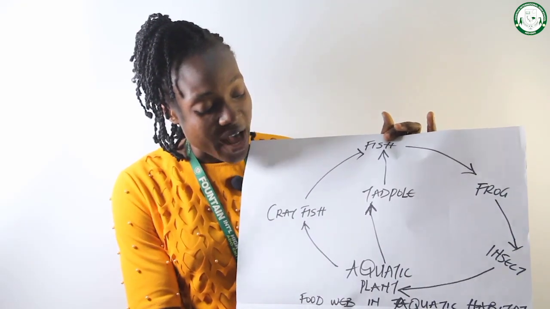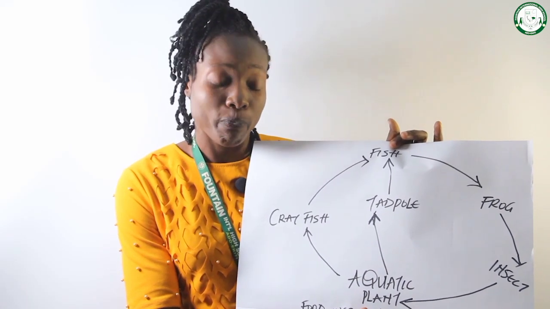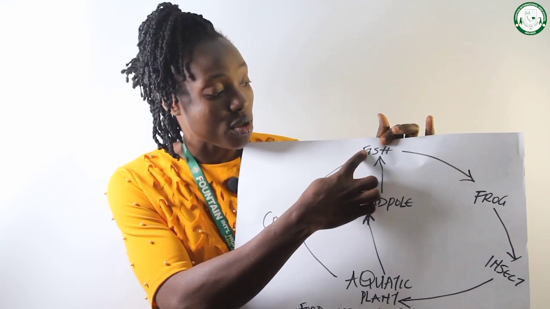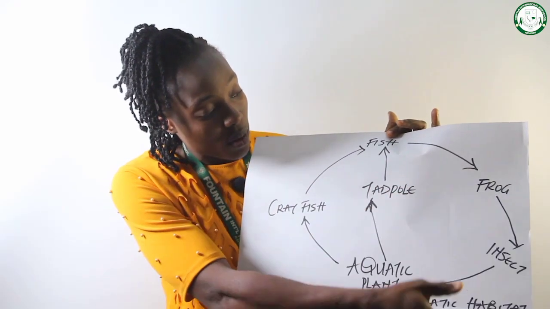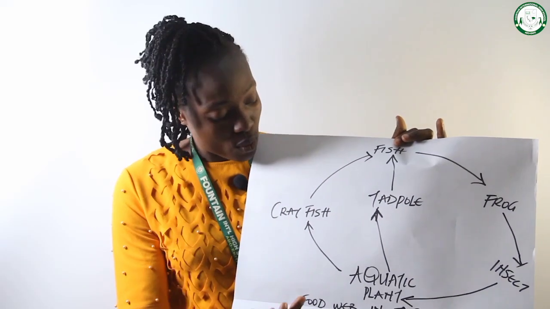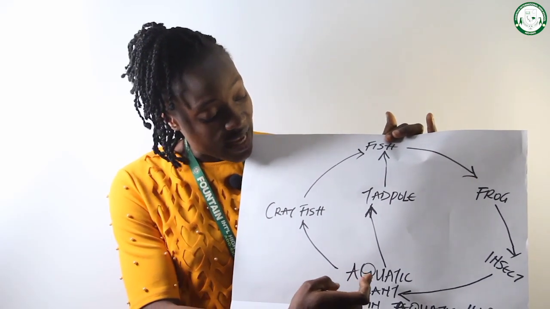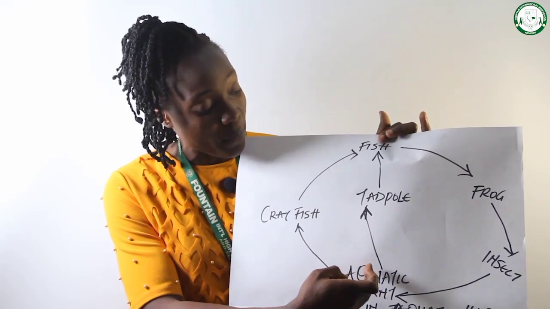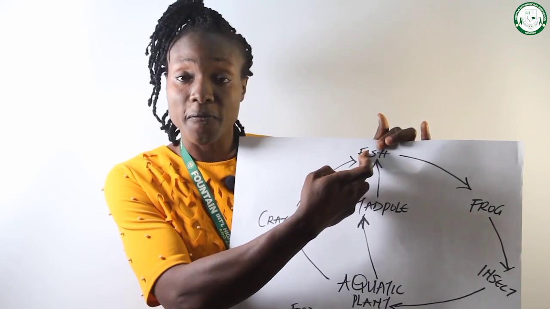From here we have aquatic plants, we have crayfish, we have fish, we have frog, insects. Now looking at this, there's another one here. We have from aquatic plant to toad to fish.